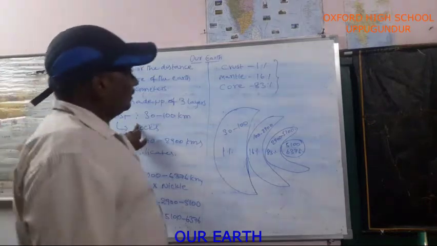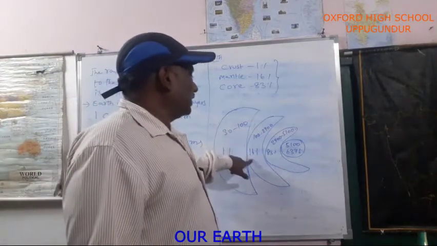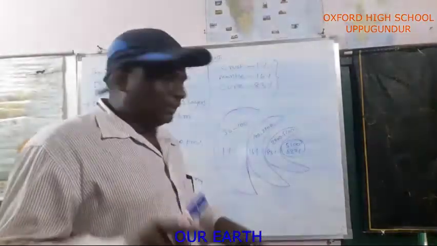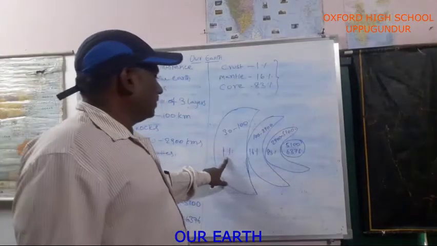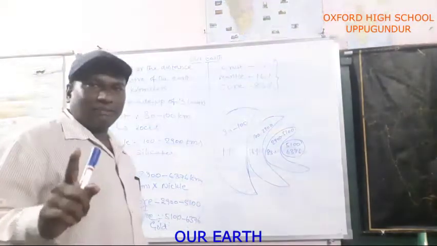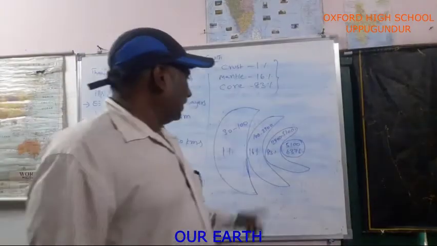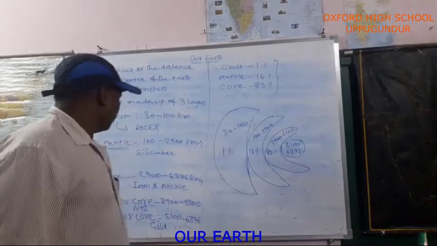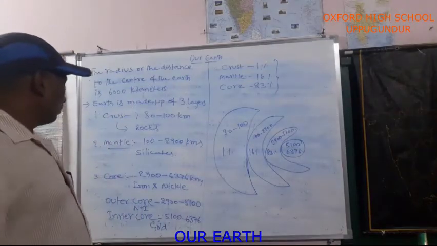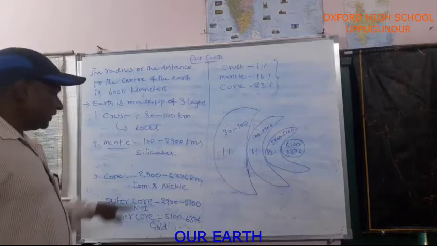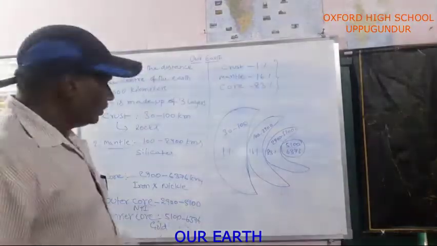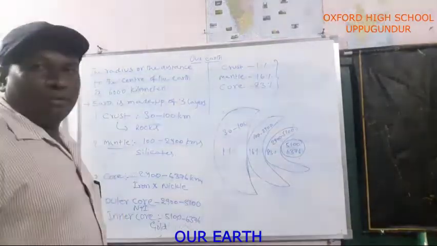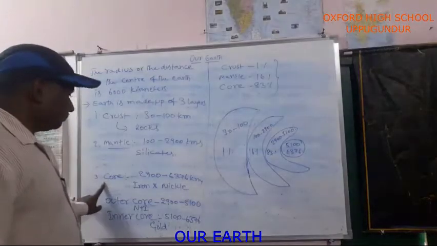The mantle covers 16%. If you take the earth, the crust covers only 1%, and the mantle covers 16%. How many kilometers depth does it have? 100 to 2900 kilometers. Then the core. The core's total depth is 2900 kilometers to 6376 kilometers.